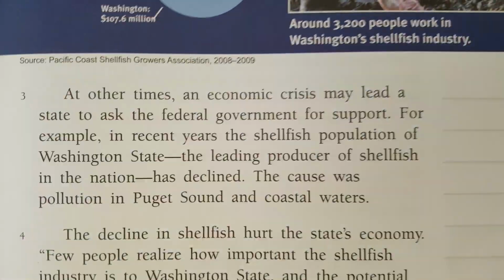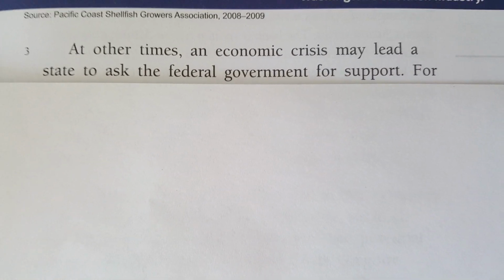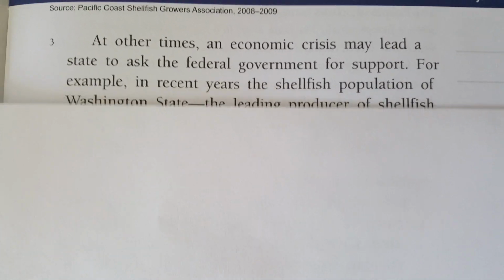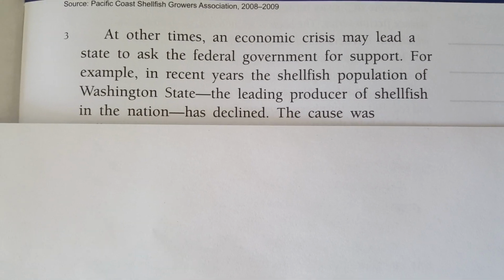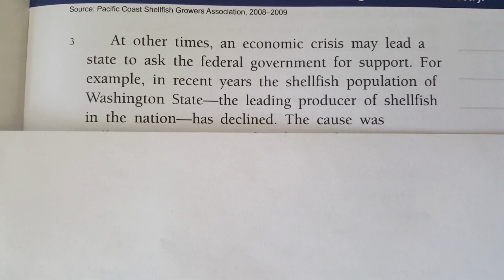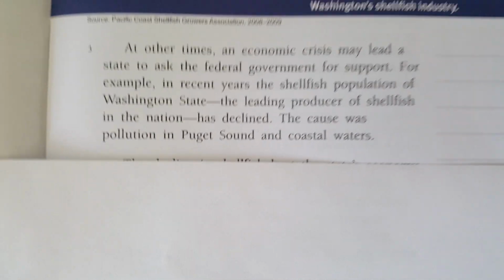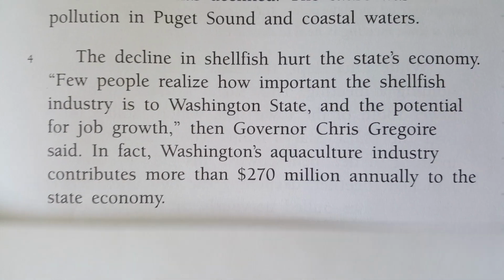Moving on to paragraph number 3. At other times, an economic crisis may lead a state to ask the federal government for support. For example, in recent years, the shellfish population of Washington state, the leading producer of shellfish in the nation, has declined. The cause was pollution in Puget Sound and coastal waters. That's it for paragraph 3. Moving on to paragraph number 4.